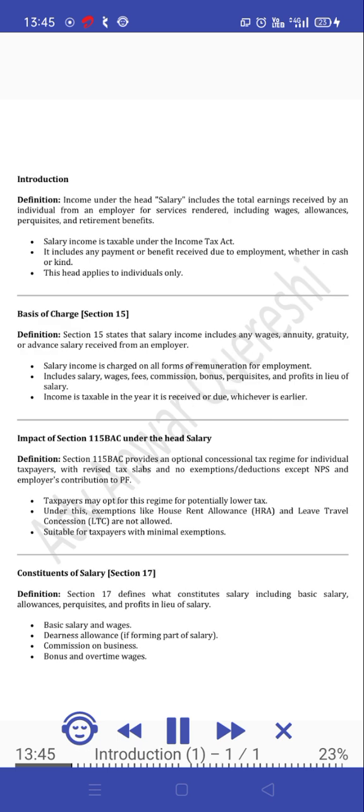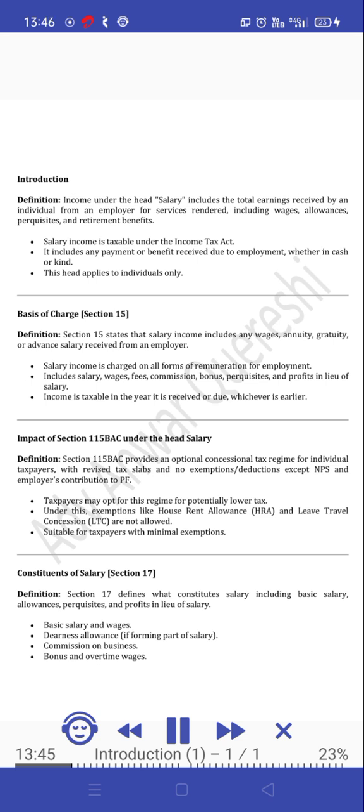Lesson 4: Income under the head salary, introduction. Definition: income under the head salary includes the total earnings received by an individual from an employer for services rendered, including wages, allowances, perquisites, and retirement benefits. Salary income is taxable under the Income Tax Act. It includes any payment or benefit received due to employment, whether in cash or kind. This head applies to individuals only.